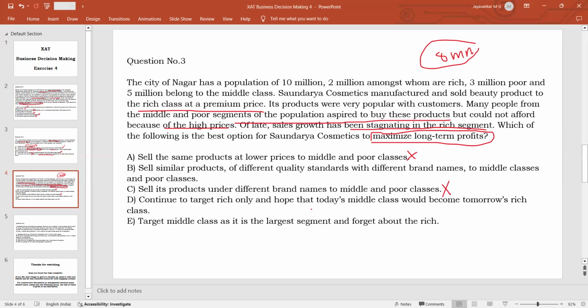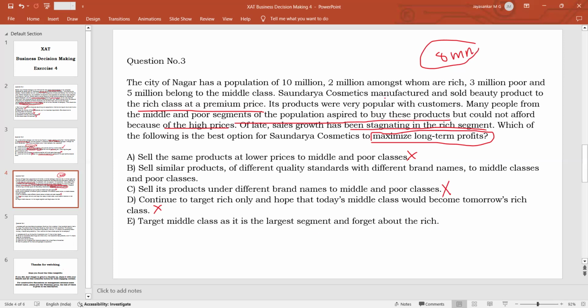Option D, continue to target rich only and hope that today's middle class will become tomorrow's rich class. This is based on pure hope. You are not taking any decision on the basis of facts or concrete proof. You are just basing your decision on hope for the future. That will never be a good decision. So that is why this is not a good answer. Option E, target middle class as it is a larger segment and forget about the rich.